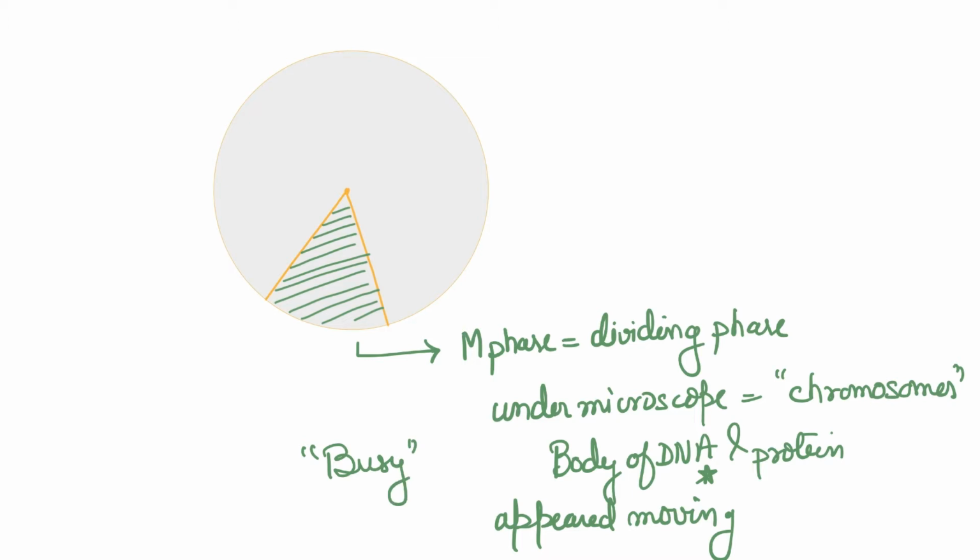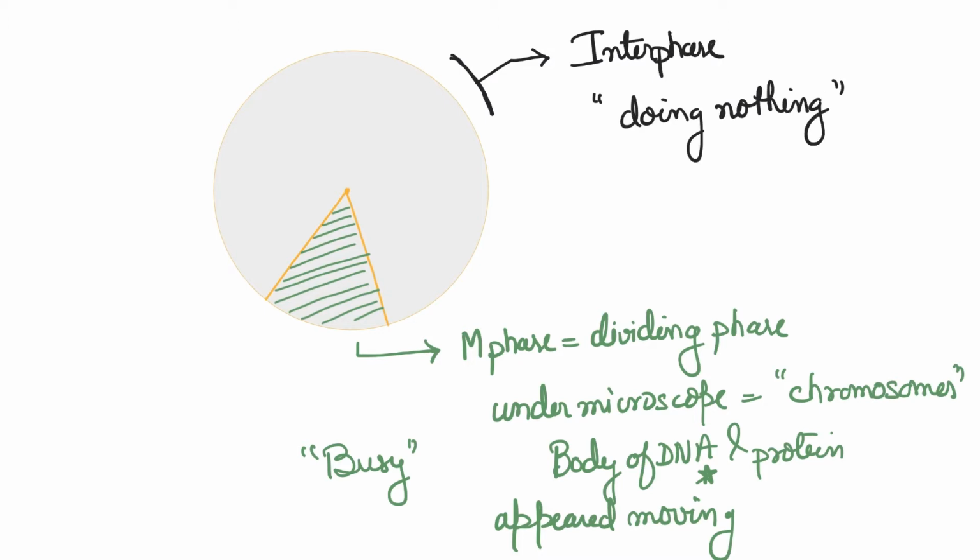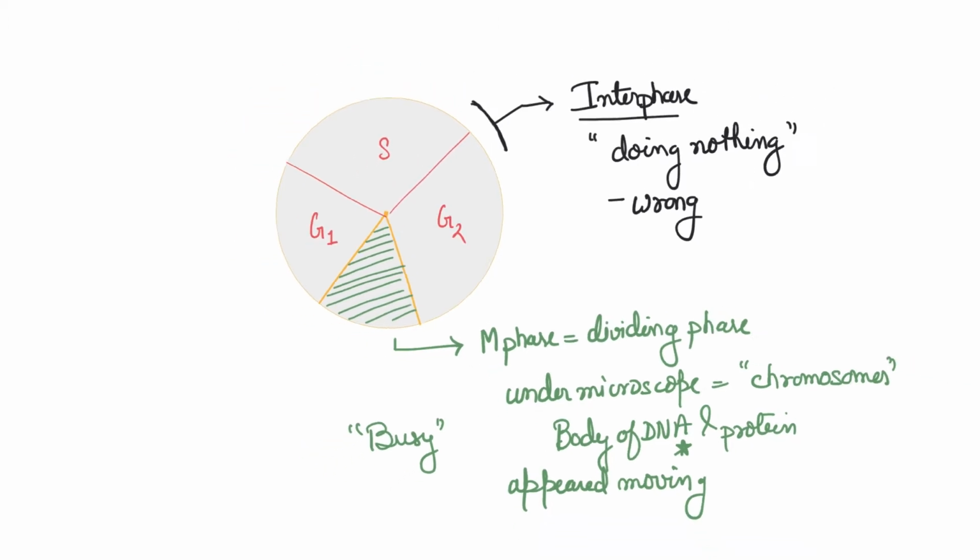So the cell appeared to be busy moving these chromosomes, and the remaining part of the cell appeared to do almost nothing because you cannot observe chemical reactions, right? So scientists called this interphase, although this is wrong. The cell is in fact very busy during this interphase, and we will study that. This interphase can be further divided into more stages. The first one we want to call G1, then S, then G2.